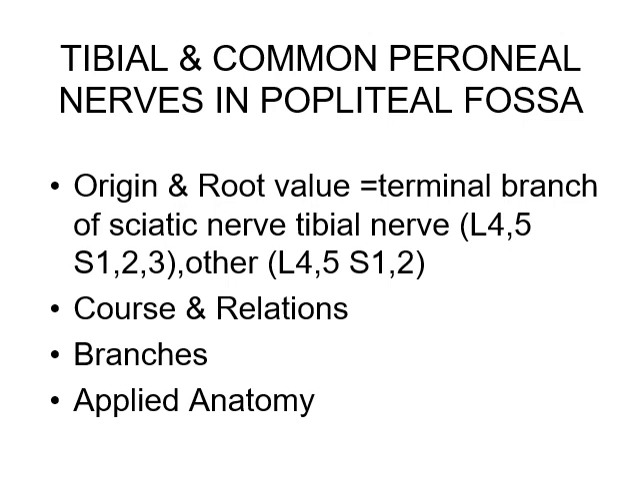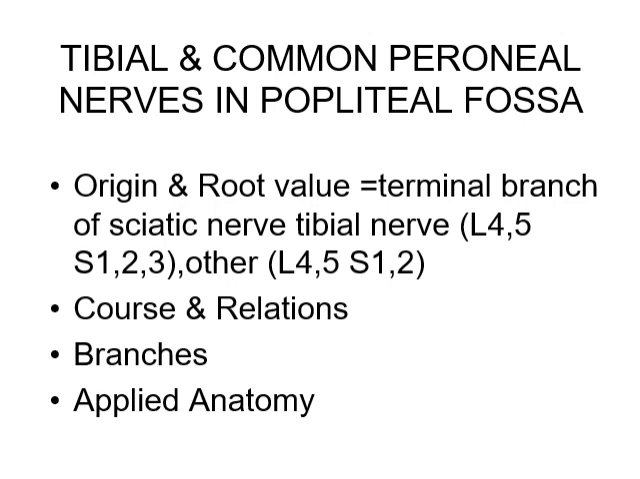Now the tibial nerve. So the tibial and common peroneal nerves in the popliteal fossa are the two terminal branches of the sciatic nerve. Origin and root value: the tibial nerve, a terminal branch of the sciatic nerve, has root value L4, L5, S1, S2 and S3.